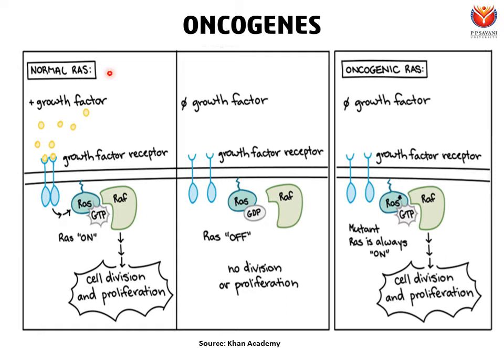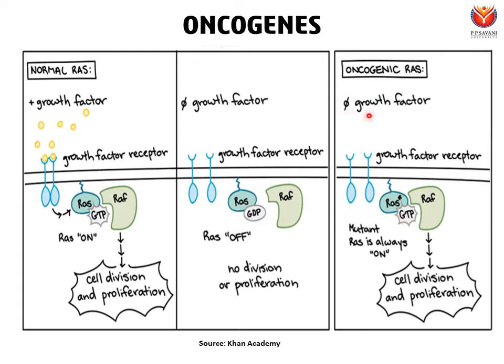But what will happen if there is a mutation in the proto-oncogene which encodes for RAS? That will encode for oncogenic RAS. And as I mentioned, oncogenic RAS may have some structural change that will keep it in a permanent on position. So RAS will always be with GTP, because now the structure of RAS is changed in such a way that it can no longer bind to GDP. It can only bind to GTP.